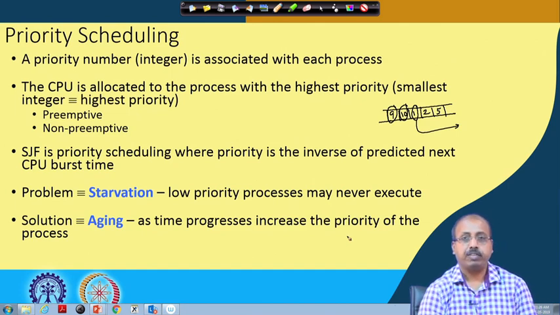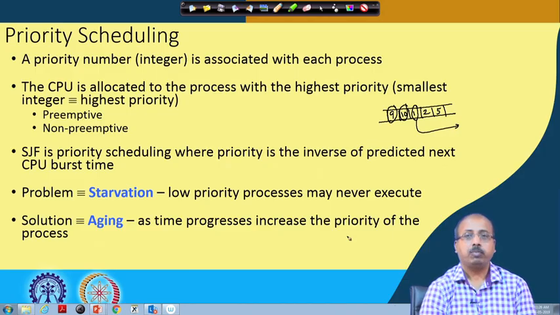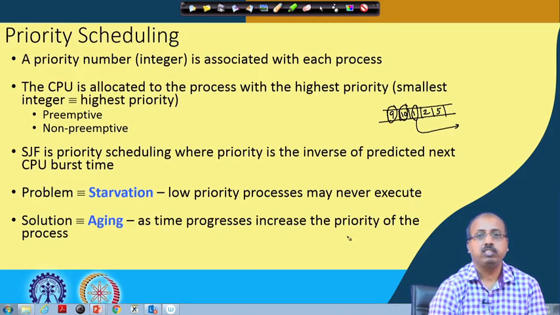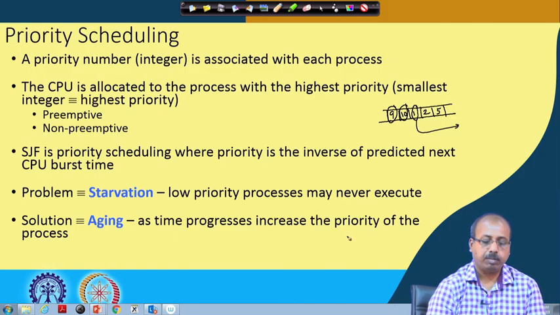So, this is the starvation problem for low priority processes. This is a very serious issue, because one process has been submitted, but it is not getting a chance for execution because high priority processes are continually coming.